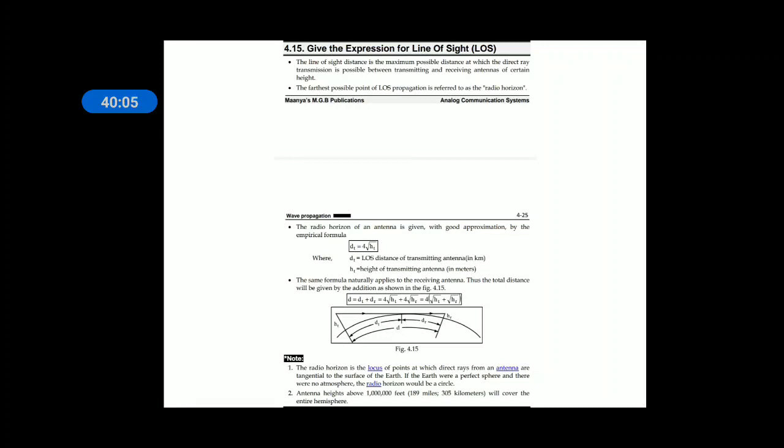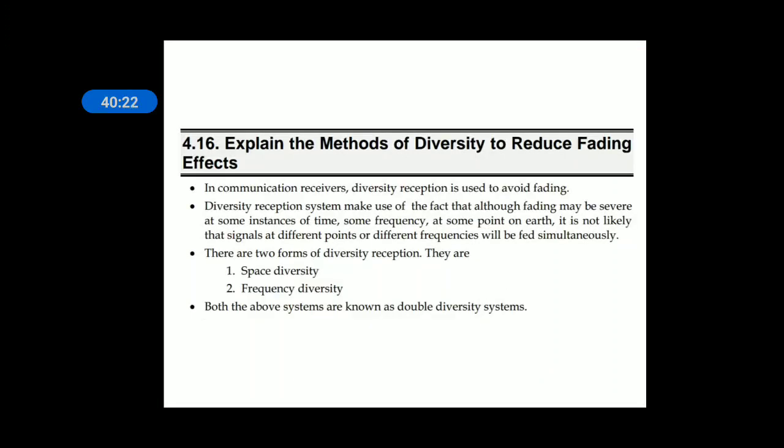So if the heights of the antennas are 1 lakh or 10 lakhs, the entire hemisphere will be covered. That is the advantage of space wave, but it is difficult to erect a 1 lakh kilometer transmitting antenna. That is about space wave propagation.